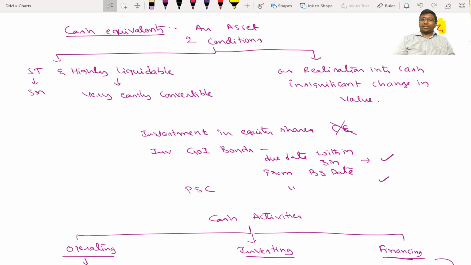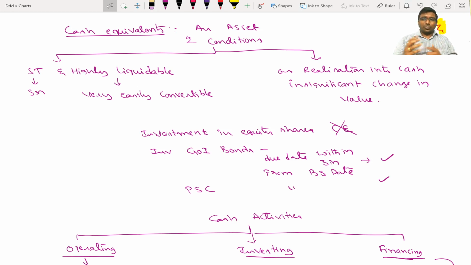With respect to the second condition, on realization of that asset, realization meaning converting it into cash, there should be insignificant change in value. Suppose I have purchased it for 1 lakh rupees, on sale I should be getting approximately 1 lakh only. Very minor, insignificant loss of value is not a problem.